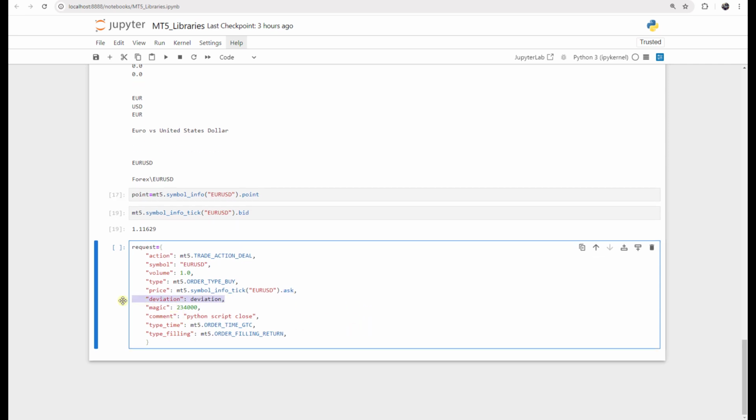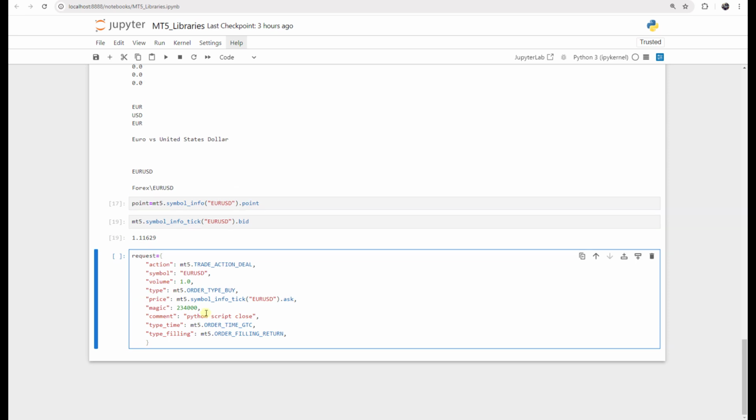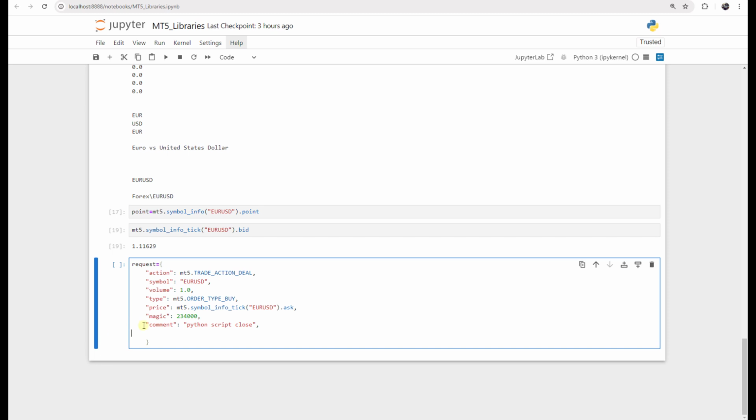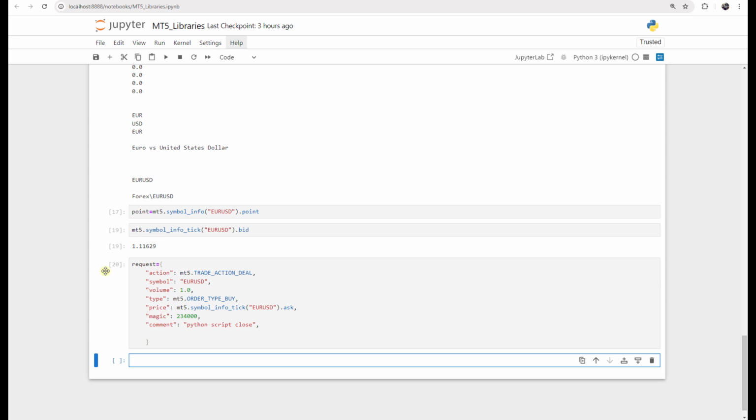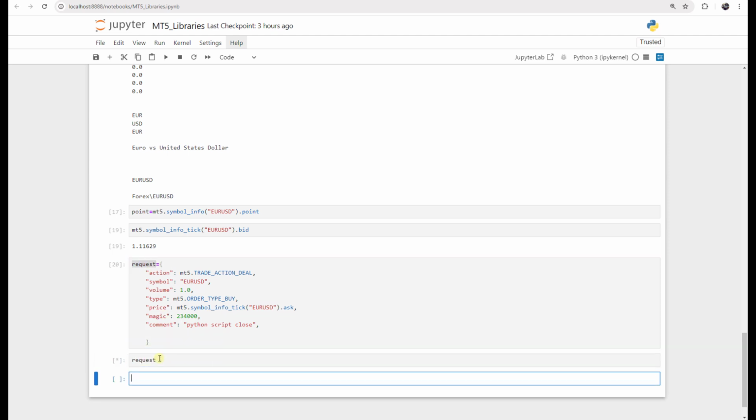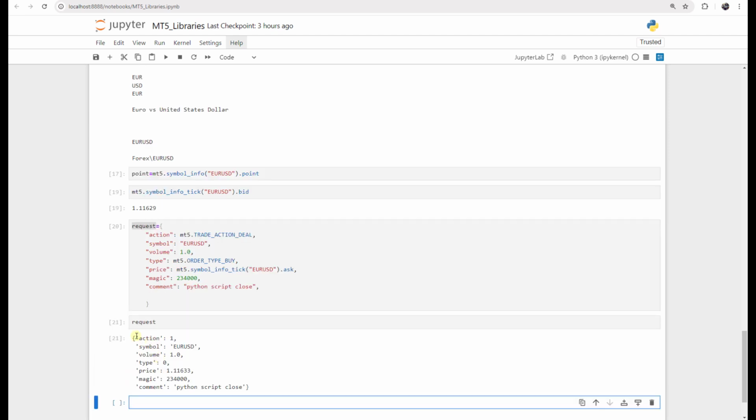Deviation, we don't need deviation. We just delete it. It will have the default value. Then the magic number is just a magic number. We leave it like that. The comment, we again leave this one too, and the type of filling, it can say filling return, but actually we don't need this either. I delete it. This is a simple request. I press Shift and Enter. If I call our request, we can see that it is just a normal dictionary.